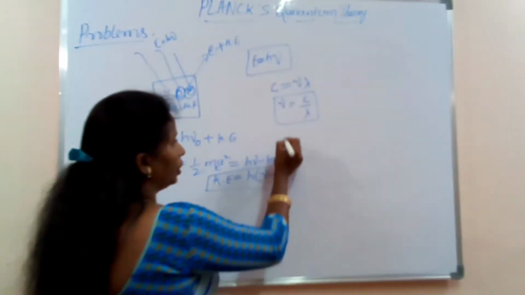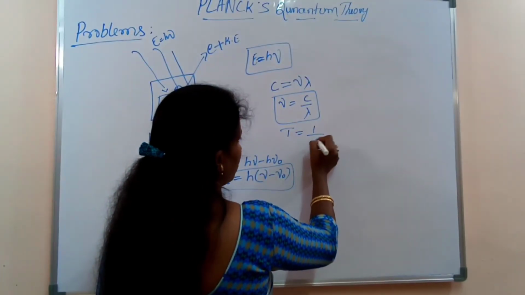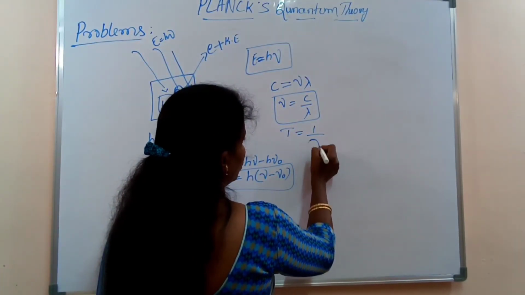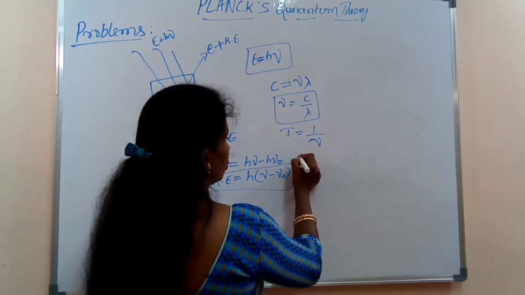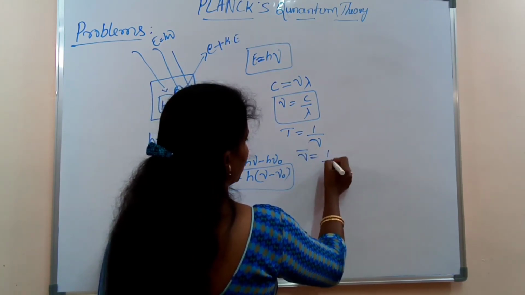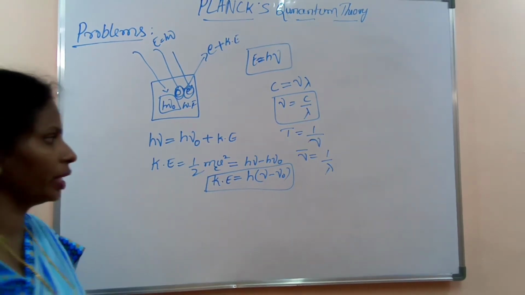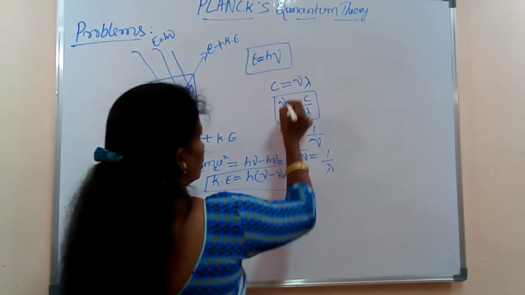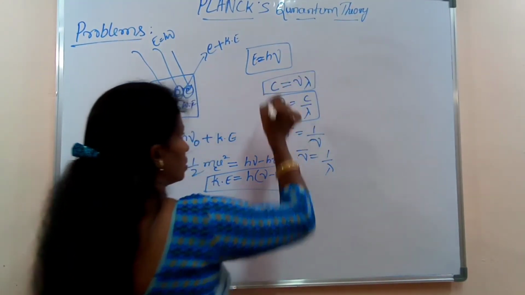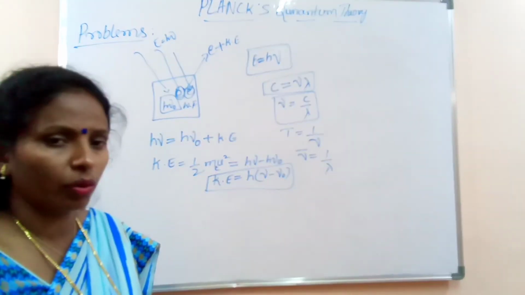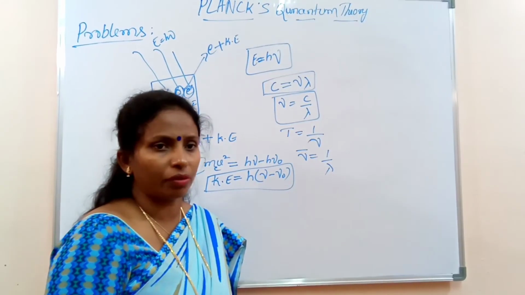Also T equals 1 by nu, and nu bar equals 1 by lambda. On these equations let us solve the problems. Today I will take the problems one by one and go on solving them.